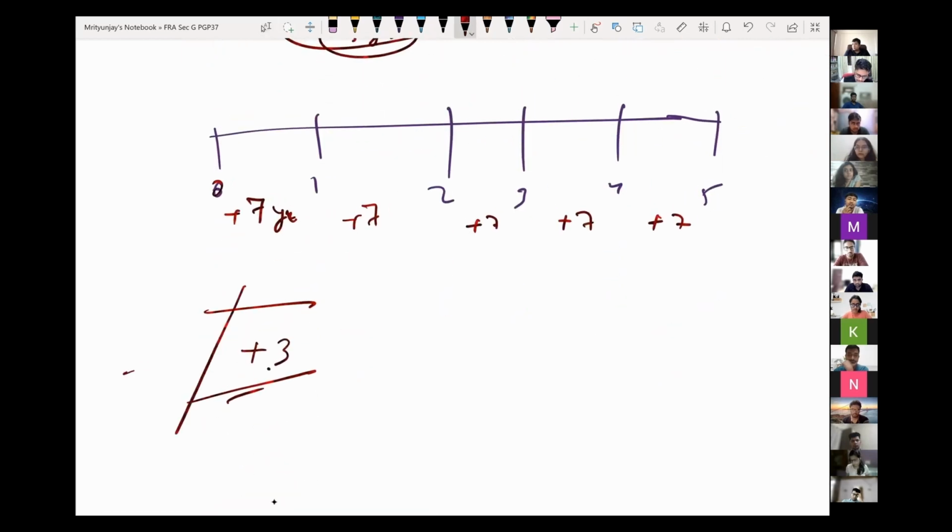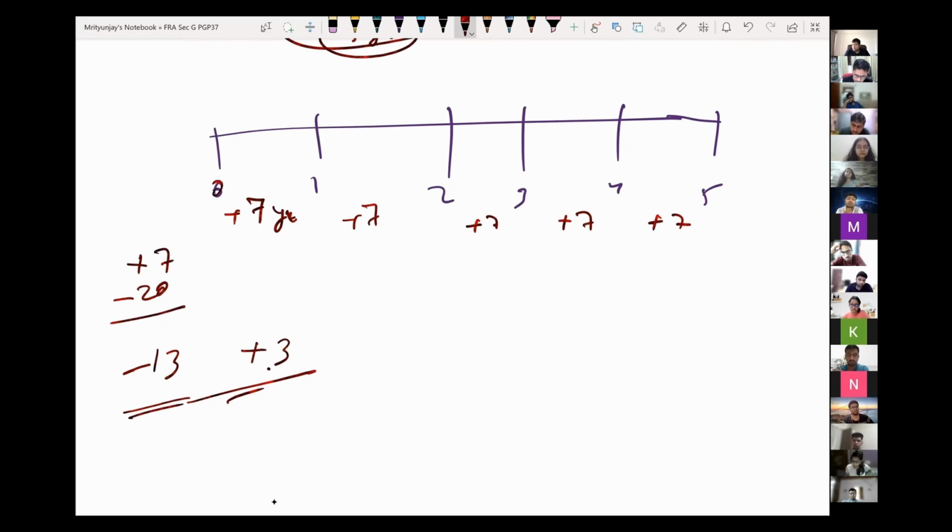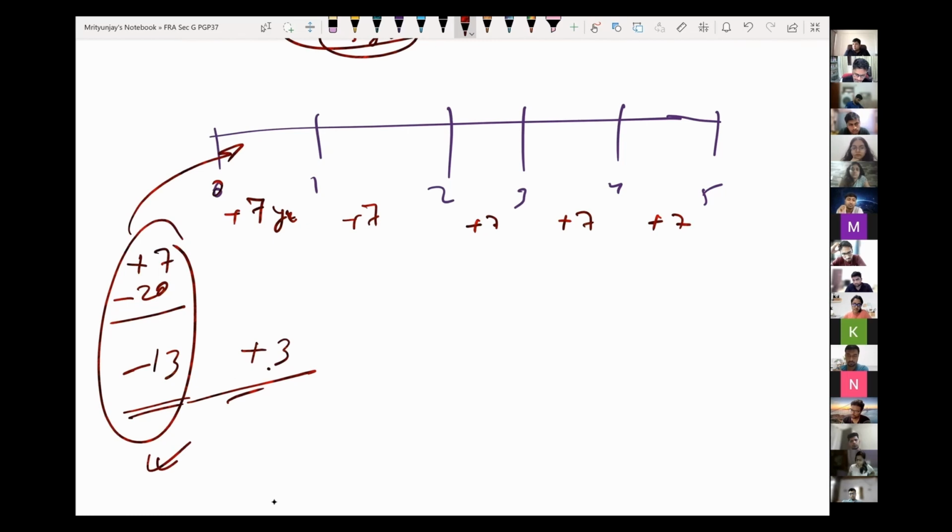Okay, another opinion: loss of 13 crore rupees. Any other opinion? In general, these are the two contenders. When somebody says a loss of 13 crore rupees, why would they be saying this? They are saying that you got 7, for this you had paid 20, so you are down by 13. The entire payment happened in this year itself, right? That is why she is mentioning that a loss of 13 crore has happened.